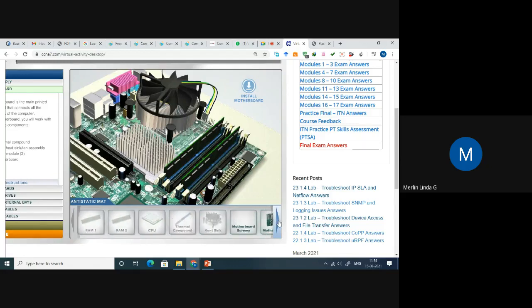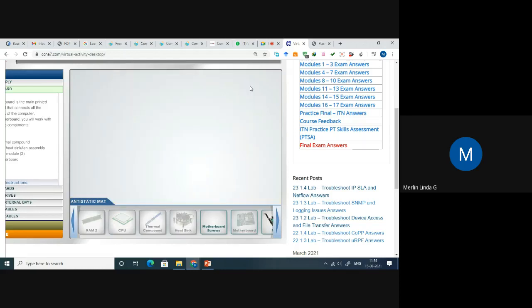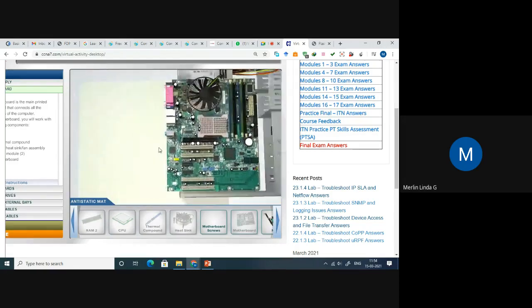So actually we have to go in order only. I cannot do the wireless NIC screws, then come to the motherboard. We have to do the components in order, then only you can go to the next component, right? So it is saying to install the motherboard, right? So it is doing automatically.